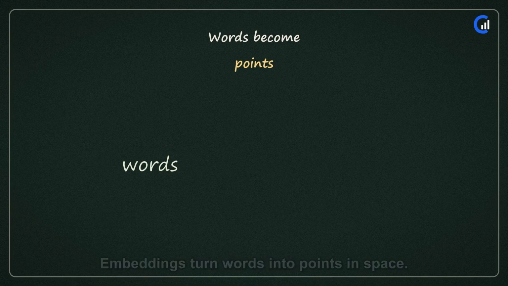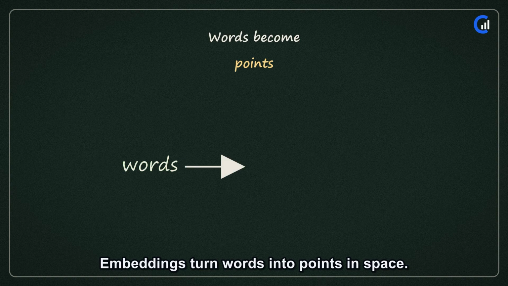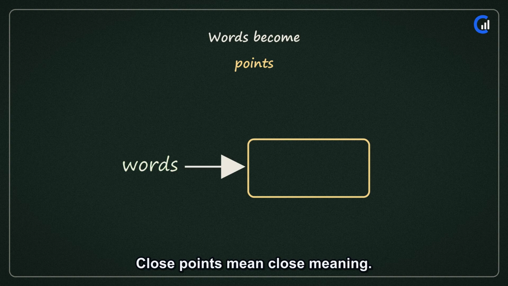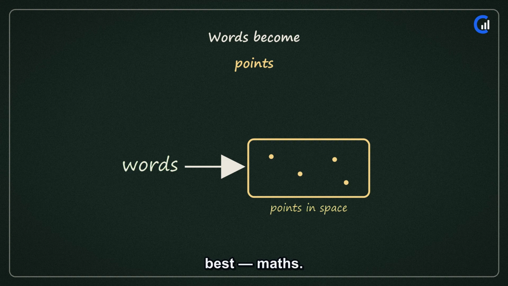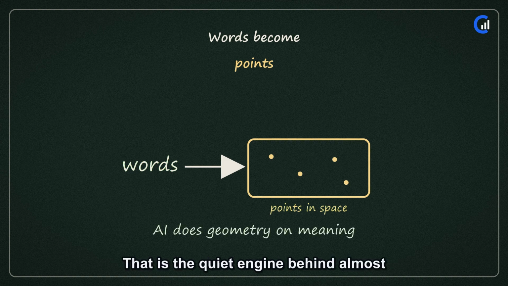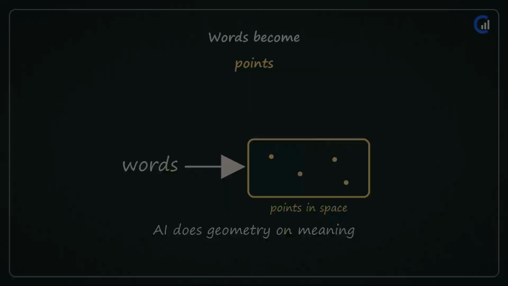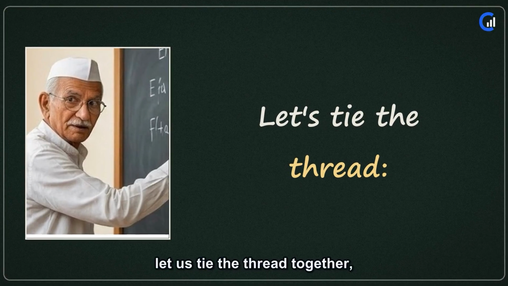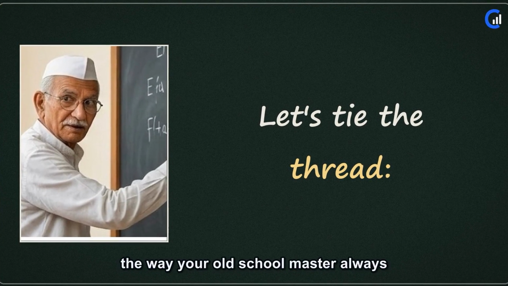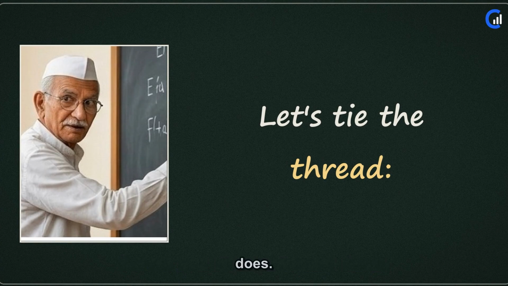So let it land. Embeddings turn words into points in space. Close points mean close meaning. And once meaning is just geometry, the machine can do what it does best, maths. That is the quiet engine behind almost every smart thing AI does with language. Chalo, let us tie the thread together, the way your old school master always does.